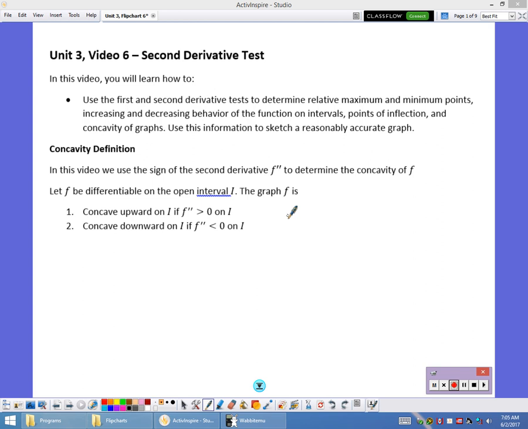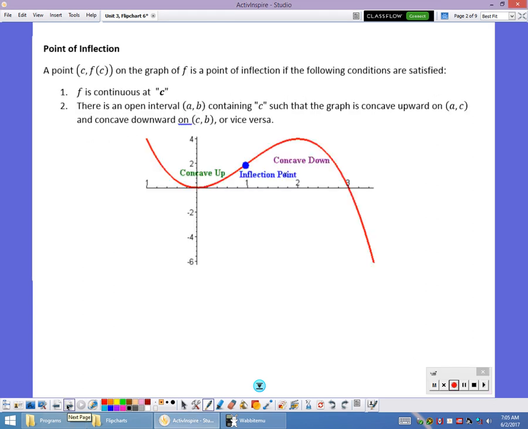With the second derivative, if the second derivative is positive, then the graph is what we say concave upward. I'll show you a picture of this in just a moment. If the second derivative is negative, we say it's concave downward. Where the concavity of the graph changes is what we call a point of inflection.